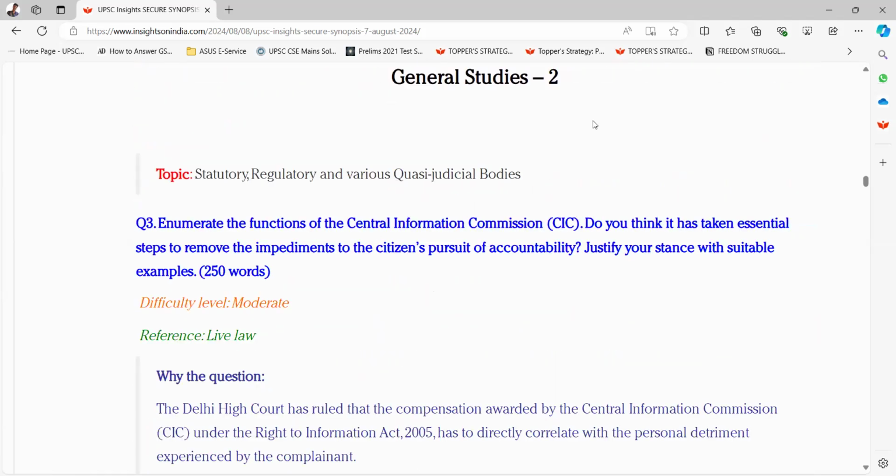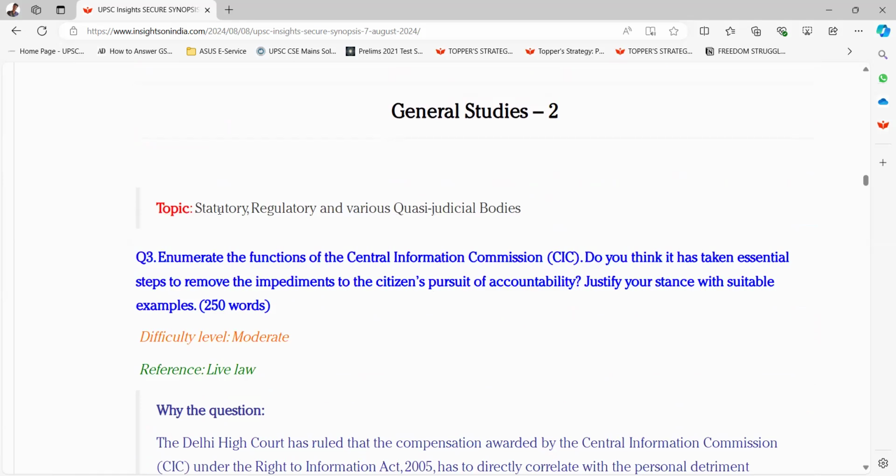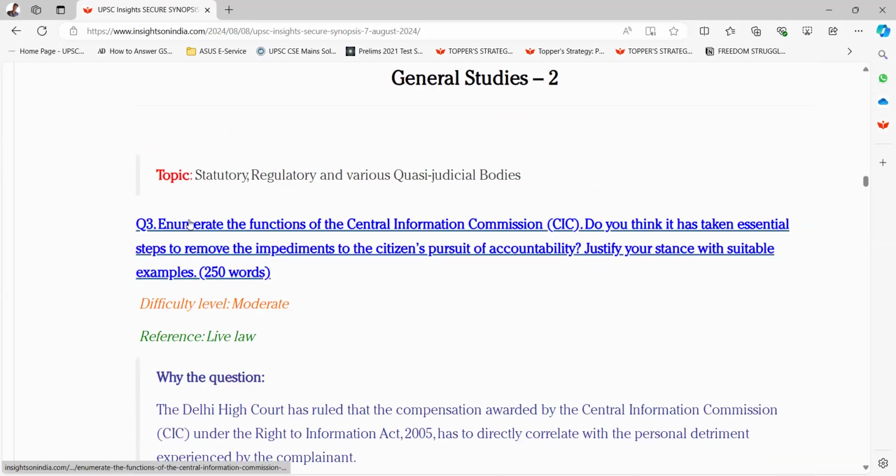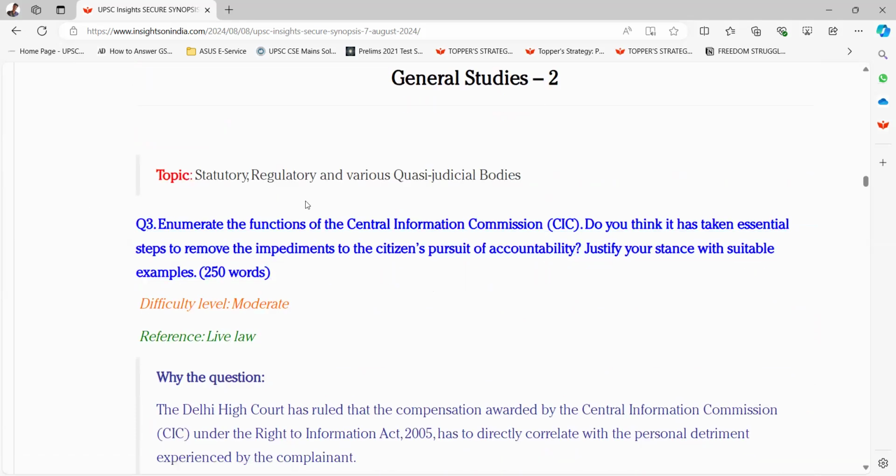Okay. Next, we will discuss general studies too. Topic is statutory, regulatory, and various quasi-judicial bodies. Question 3. Enumerate the functions of the Central Information Commission, CIC. Do you think it has taken essential steps to remove the impediments to the citizens' pursuit of accountability? Justify your stance